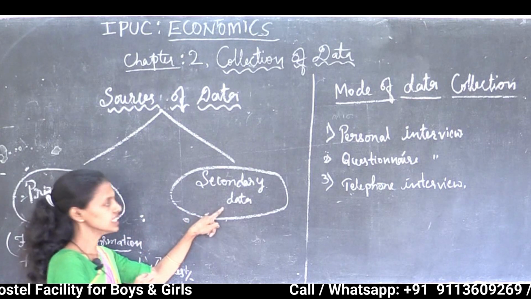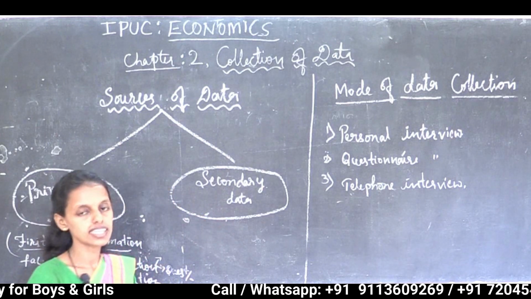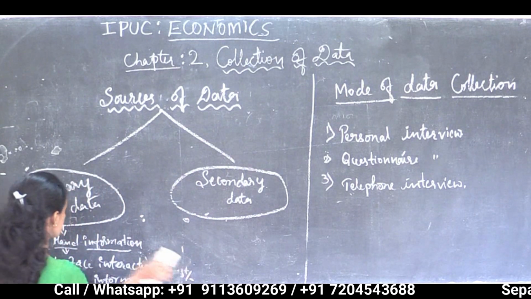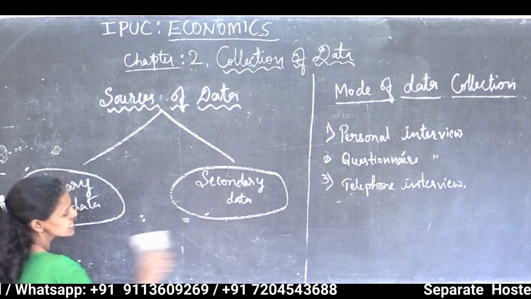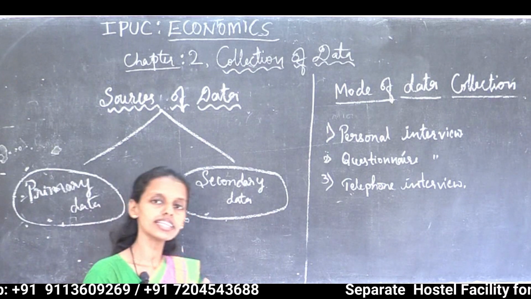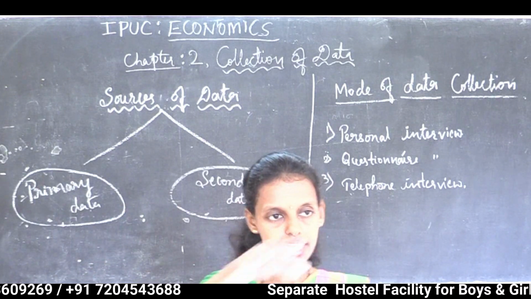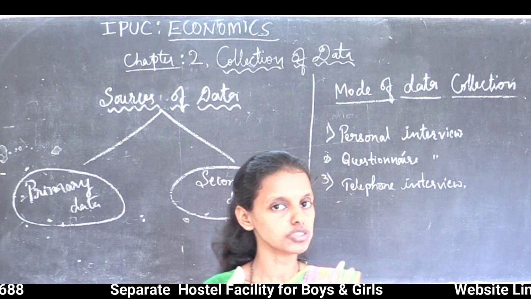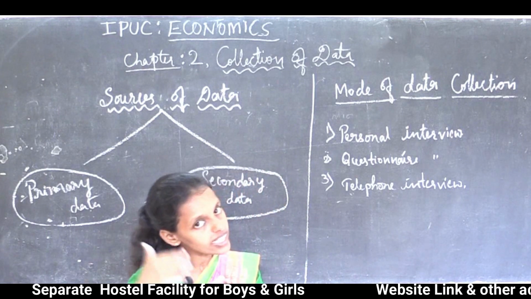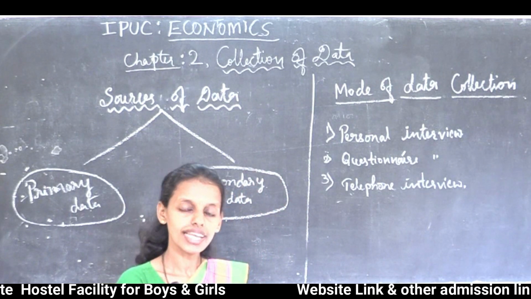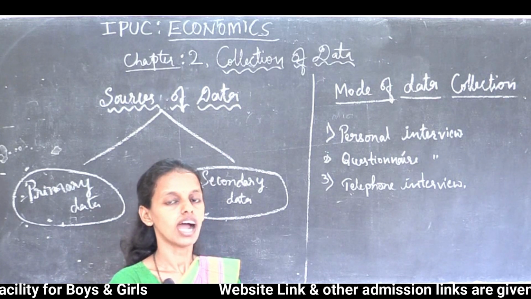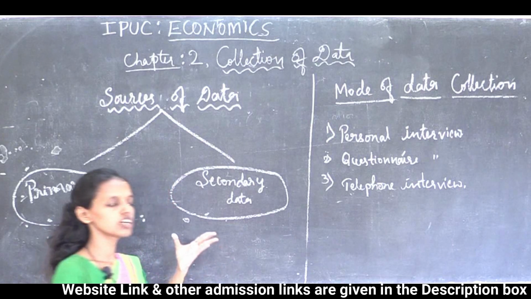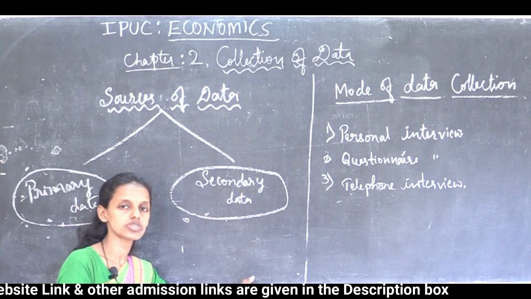Next is secondary data. Secondary data is nothing but, students, collecting the information from the secondary sources. So the data is already collected. For example, as I said in the variables, population changes from time to time. That data is already collected through the census. So by taking that particular data, I can say the population of India changed from 1951 to 2011.